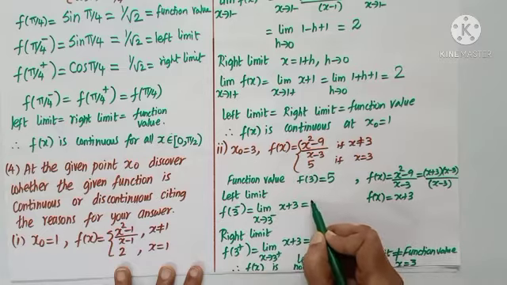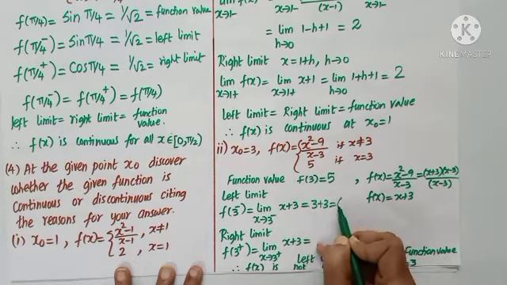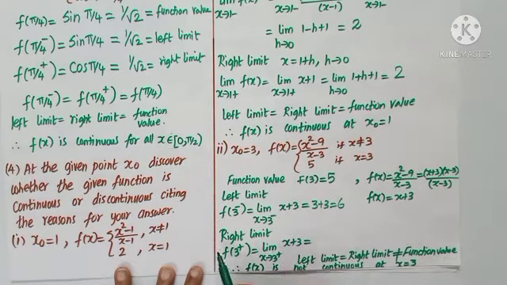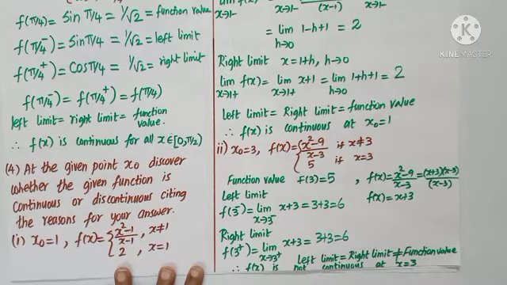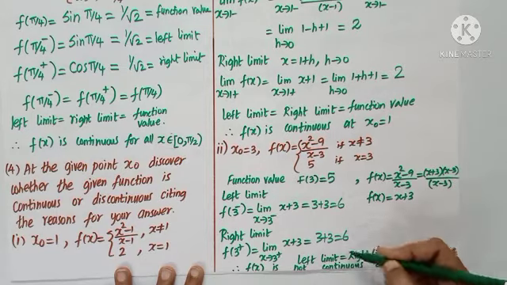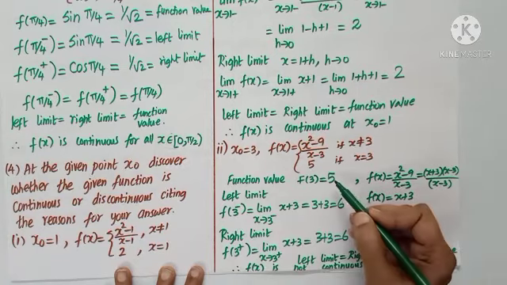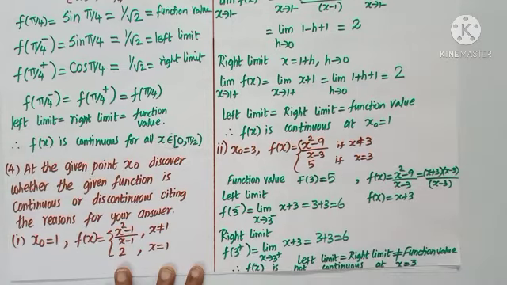Put x is 3, I get 3 plus 3, 6. Right limit, I put again 3. It is 3 plus 3, that is 6. Now that we see, the left and right limit are equal, but function value is not equal. So we say, f of x is not continuous at x is equal to 3.